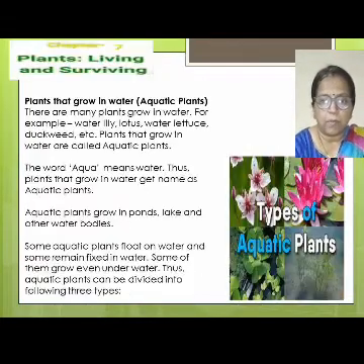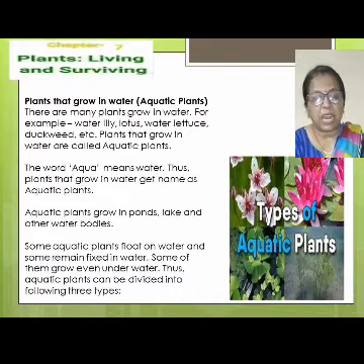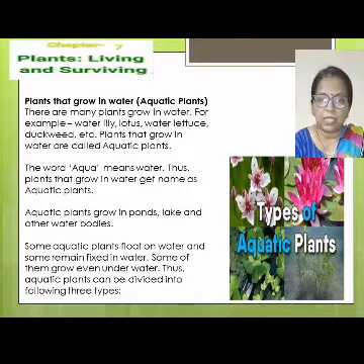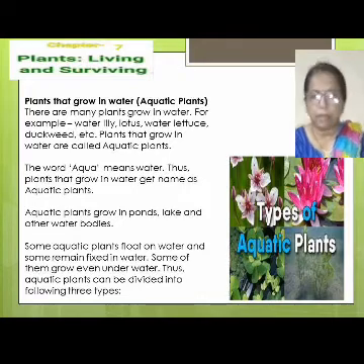Now we are learning about aquatic plants, plants that grow in water. Again I am repeating, plants that grow in water are called aquatic plants. Aqua means water. Thus plants that grow in water get the name aquatic plants.